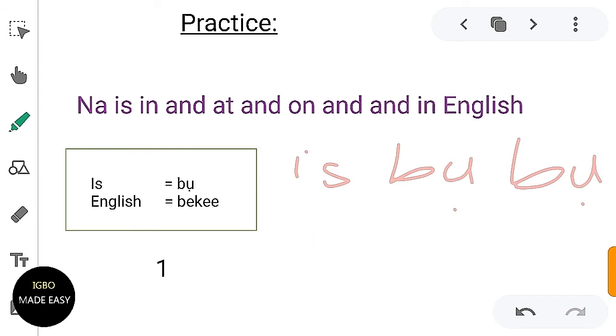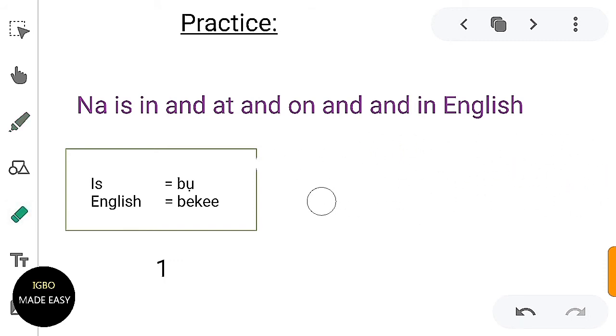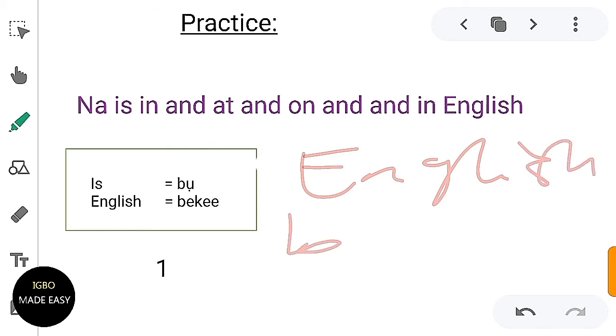So these are the two clues that you need. Is bo. English is bekee. We can even say it in Igbo as the way we've written for bo. We can do the same for this and say English bo bekee. You see, English bo bekee. That is saying English is English. So this is your first clue.